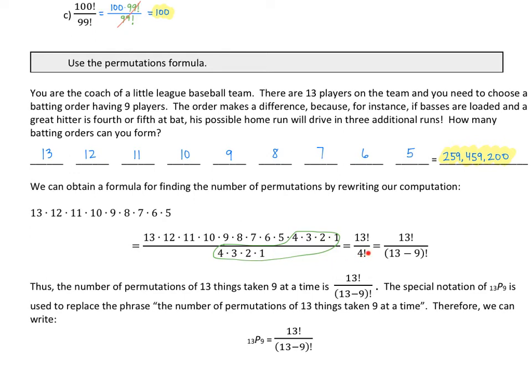All right, so where do we get this formula, or what does that look like? Well, I took 13, that's the number of players we had, and in my denominator, I had 13 and I subtracted 9. What did 9 represent? 9 represented the spots we had to fill, okay? And so the permutations of 13 things taken 9 at a time, so 9 positions, and this is our special notation, this 13P9, okay? Is used to replace the phrase, the number of permutations of 13 things taken 9 at a time. So we can write it like this. So this is leading into our formula on the next page.